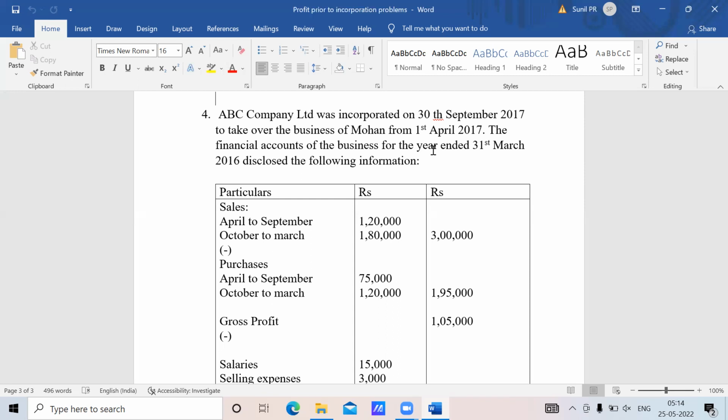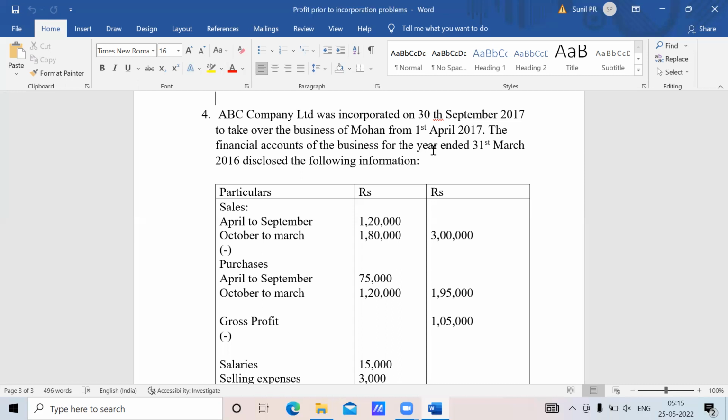See, now you are calculating the pre-incorporation time, right? Pre-incorporation means before the registration of the company. You can calculate how many months. The business is purchased on 1st April, so you count April. May you count. June you count. July you count. August you count. Now September, the entire 30 days: the registration was not done on 1st or 2nd September, it was done on the last day of September, correct?